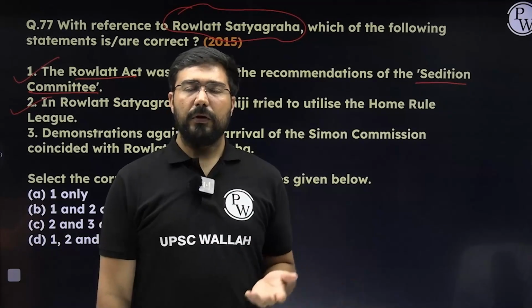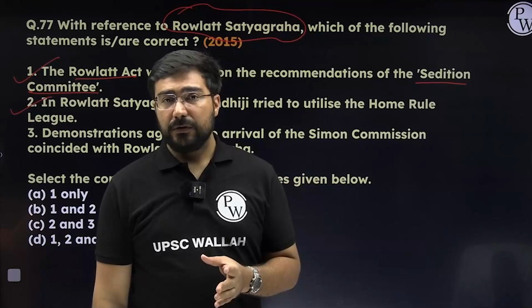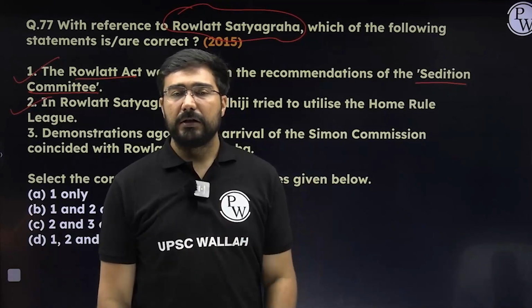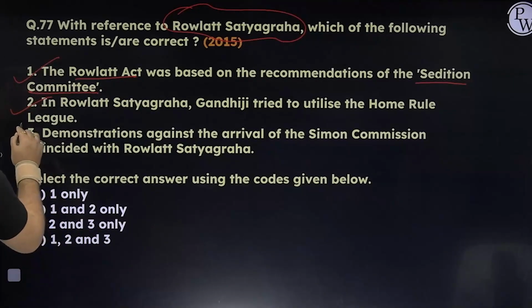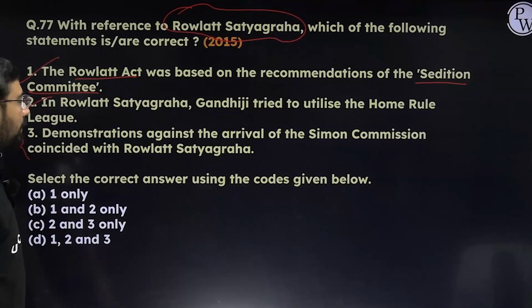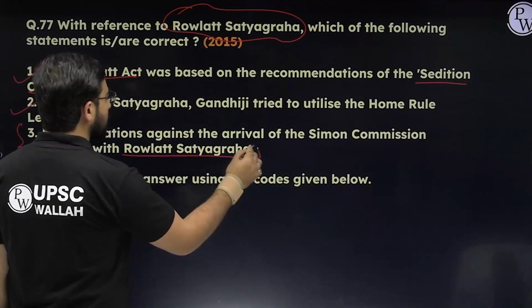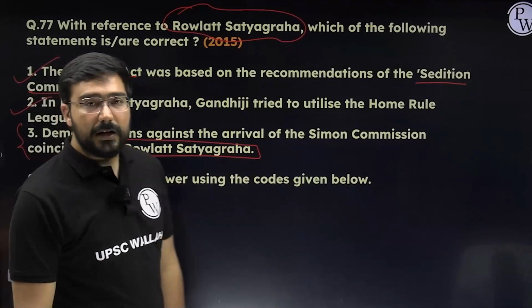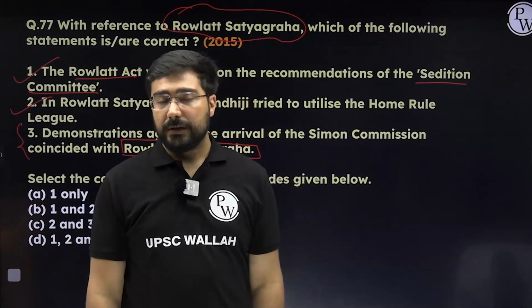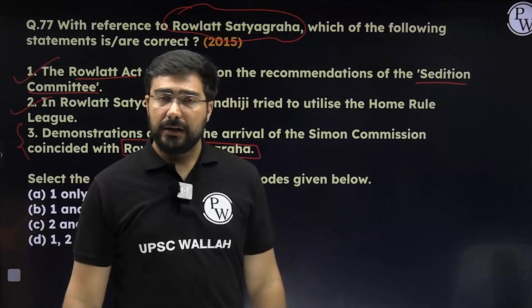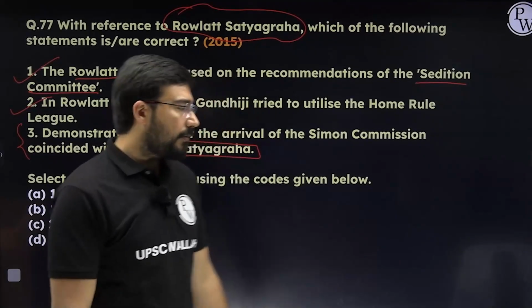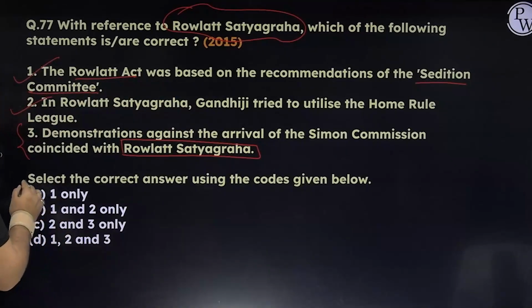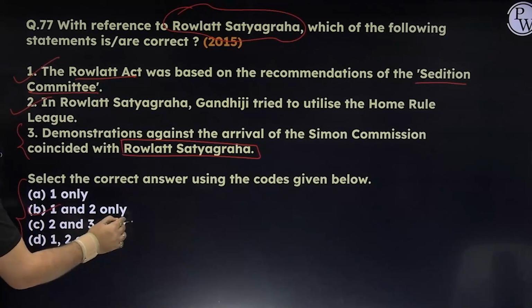However, no such punishment was given to General Dyer, and that's why it was criticized by all the leaders of India. Next, the third statement, demonstration against the arrival of Simon Commission coincided with Rowlatt Satyagraha. That doesn't make any sense. Simon Commission was appointed in 1927, and we are talking about 1919, so there's a difference of around 8 years. The third statement is incorrect. So here the answer is going to become 1 and 2 only.